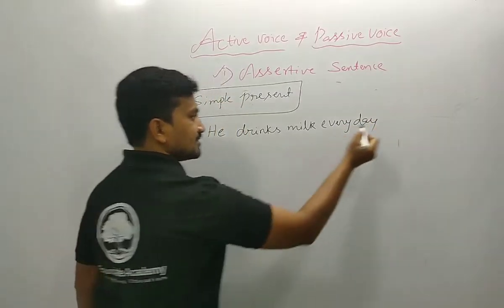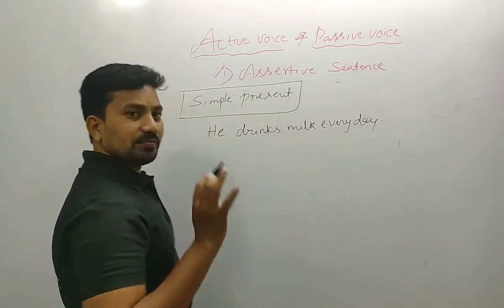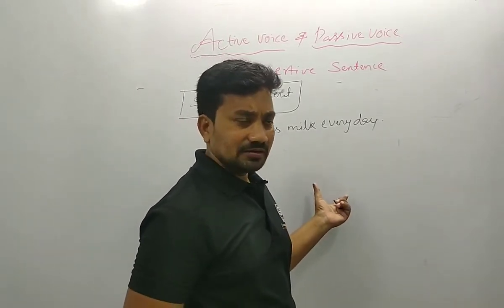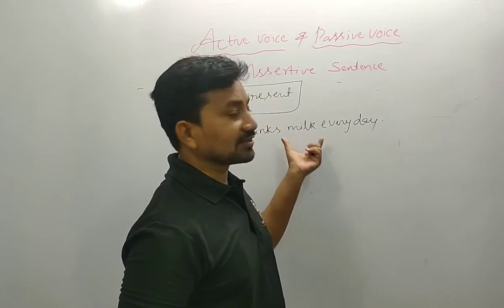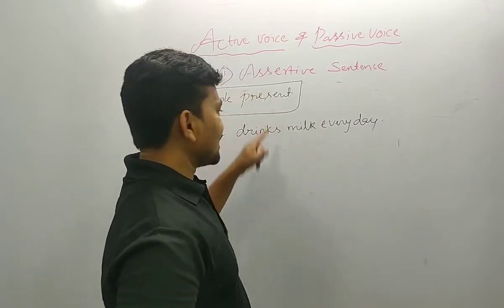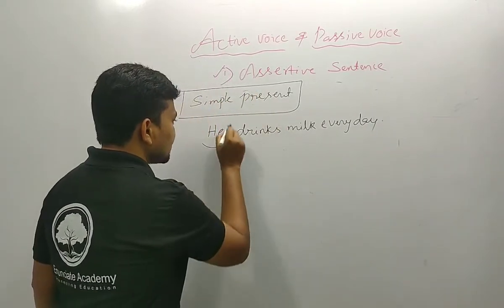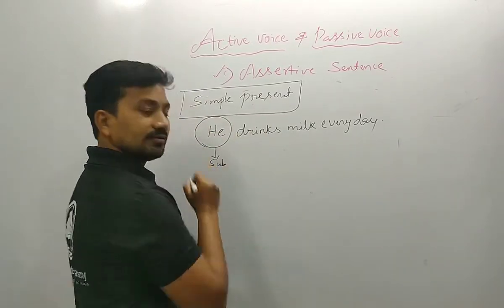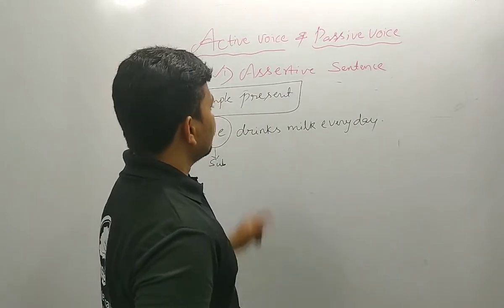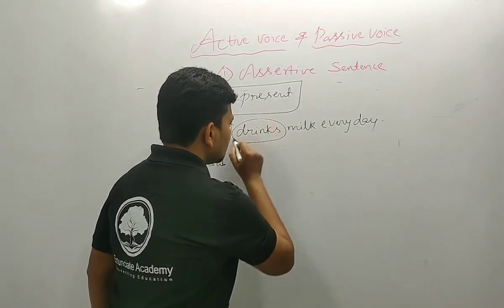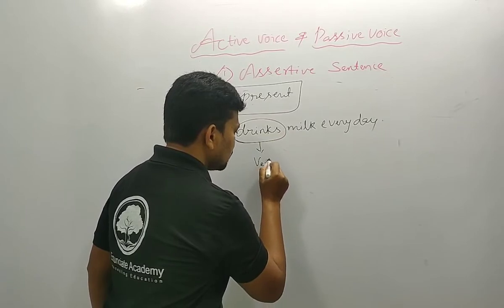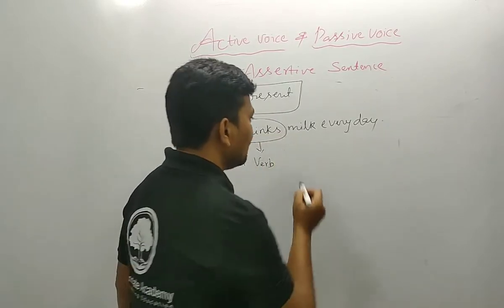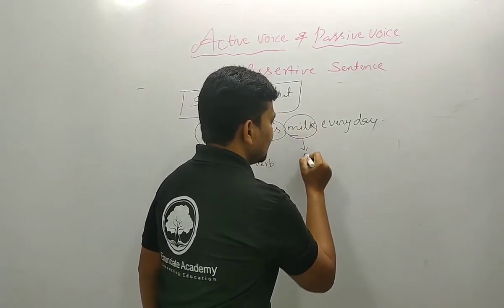Dear, this is the sentence. So we take one of the simple present actions. Okay, let me know first of all how we want to convert the active to passive. I say in the active voice we give the importance to the subject. This is the subject and this is the main verb, and milk is the object.